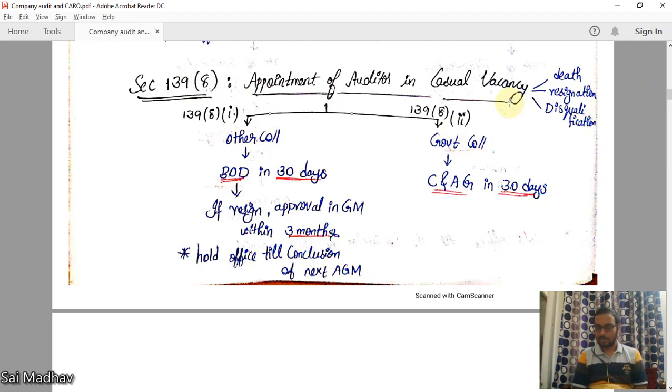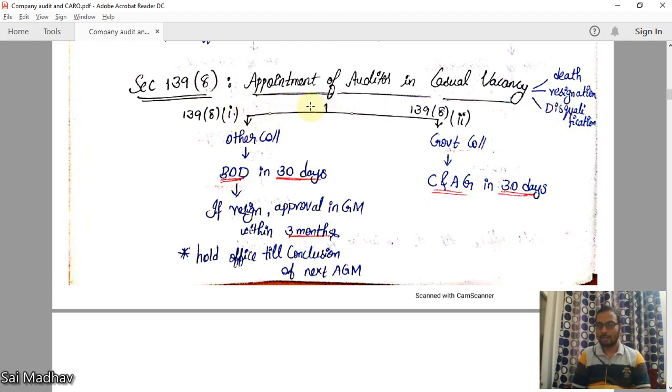See, casual vacancy, the word is not defined in Companies Act. In general terms, casual vacancy means it can arise from the death, if auditor is dead, or he resigned, or he attracted any disqualifications, then he should vacate from the office. That vacation is called as casual vacancy. Now, to fill this casual vacancy, you have to appoint another auditor.